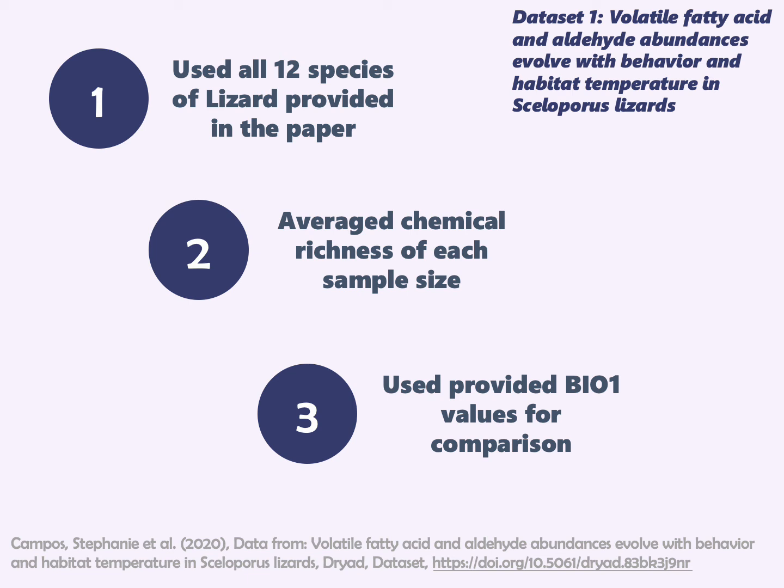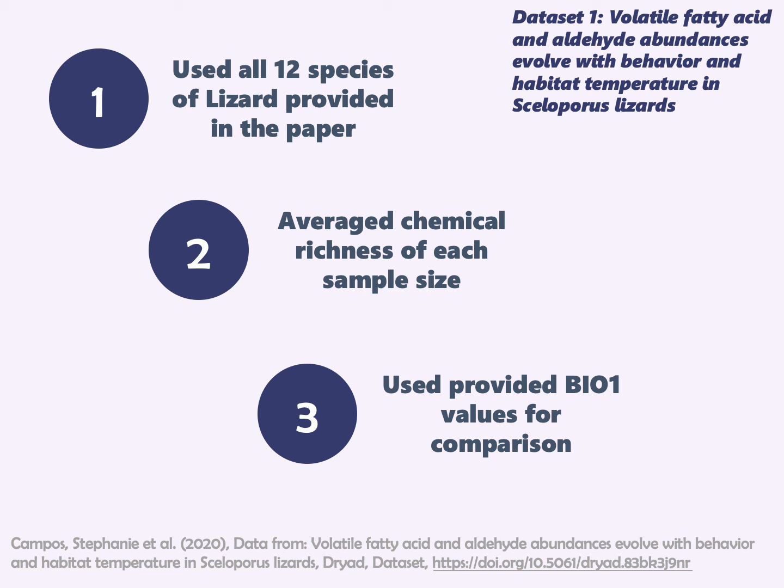This is from the VERSE dataset, which was titled Volatile Fatty Acid and Aldehyde Abundances Evolve with Behavior and Habitat at Temperature in Celloporus Lizards. So the data I used from that first dataset was the 12 species of the lizards that were provided in the paper. Each of the species of lizards had a sample size of 6, and all these lizards come from the Celloporus family of lizards.